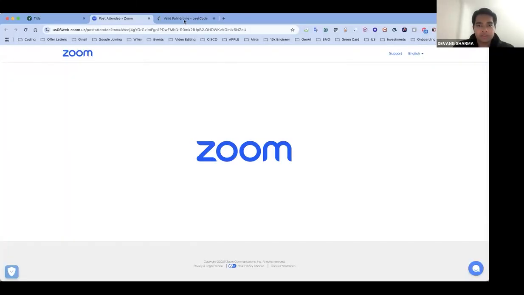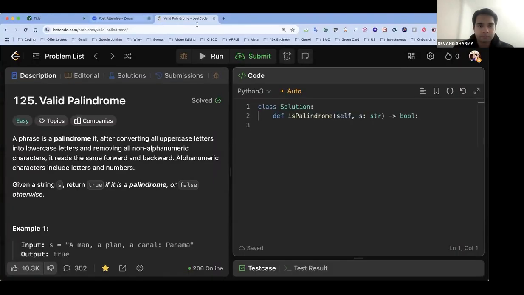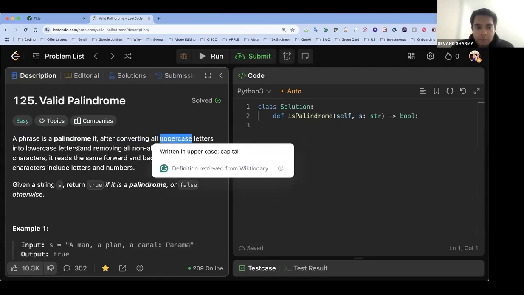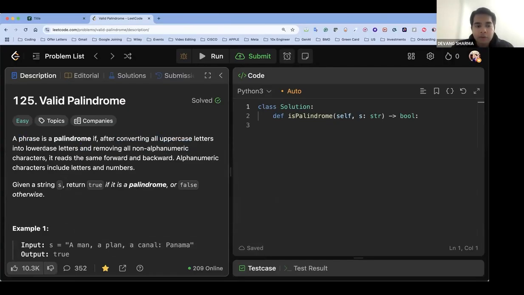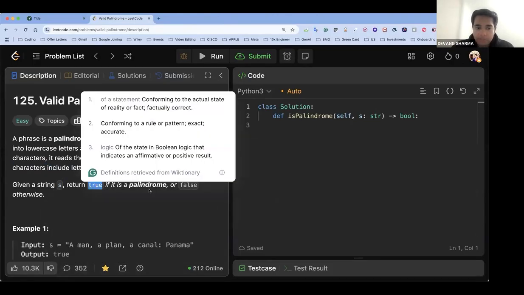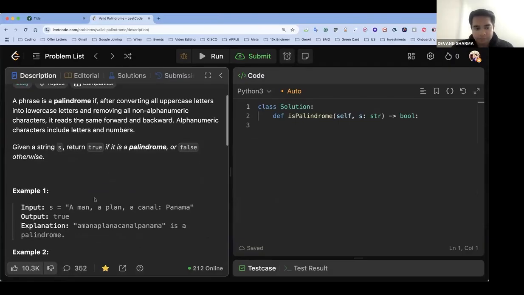All right, this is valid palindrome. Let's talk about the problem statement. So the question talks about a phrase being a palindrome. So this is a phrase, it's not going to be just a string. After converting all uppercase letters into lowercase letters and removing all non-alphanumeric characters, it reads the same forward and backward. Alphanumeric characters include letters and numbers. That's why it is called alphanumeric. Given a string s, return true if it is a palindrome or false otherwise.